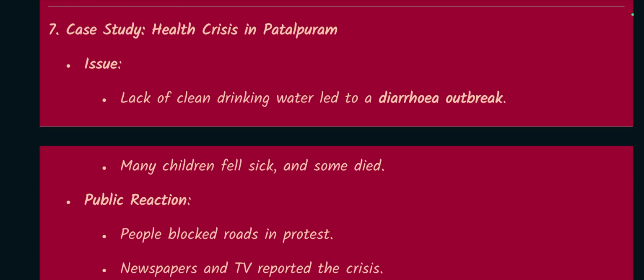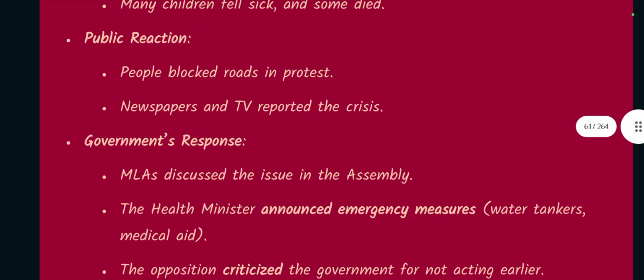Number 7. Case study: Health crisis in Patalpuram. Issue: lack of clean drinking water led to a diarrhea outbreak. Many children fell sick and some died. Public reaction: people blocked roads in protest. Papers, meaning newspapers, and TV reported the crisis.